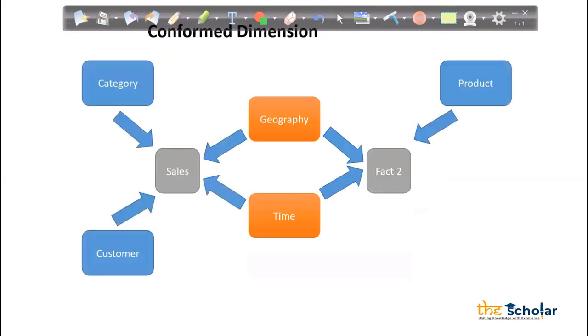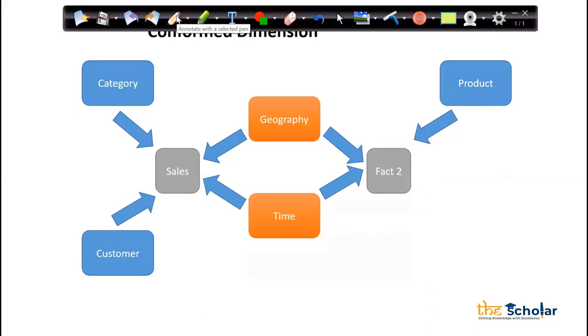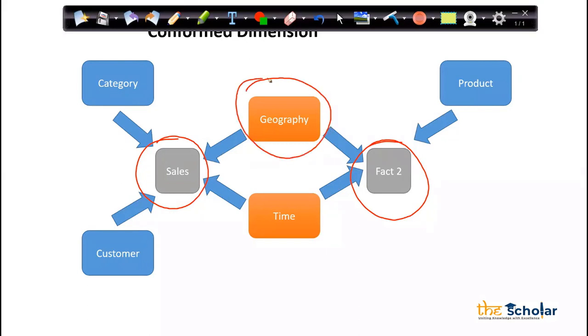Next, confirmed dimension. Now, what is confirmed dimension? I have two facts. Facts we already know now. It's numbers, right? So I have a sales fact and I have, let's say, fact two, maybe profit fact or maybe marketing fact, something like that. Can I say that geographic dimension is actually sharing both the facts?